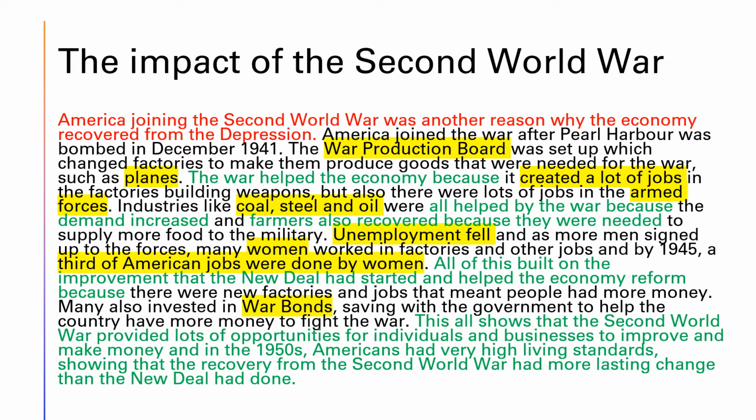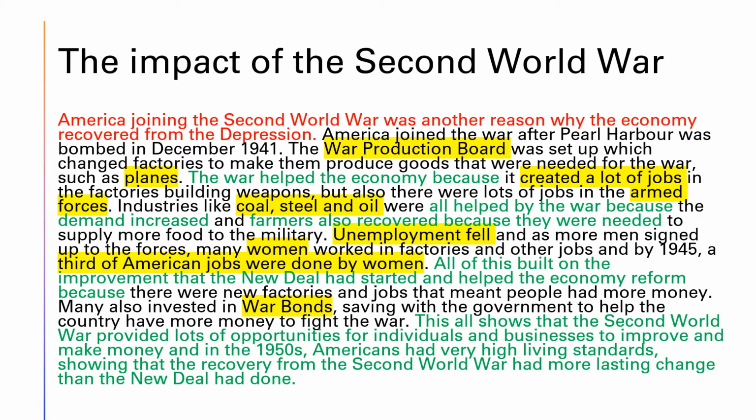All of this built on the improvement that the New Deal had started and helped the economy reform because there were new factories and jobs that meant people had more money. Many also invested in war bonds, saving with the government to help the country have more money to fight the war. This all shows that the Second World War provided lots of opportunities for individuals and businesses to improve and make money, and in the 1950s Americans had a very high standard of living, showing that the recovery from the Second World War had more lasting change than the New Deal had done.